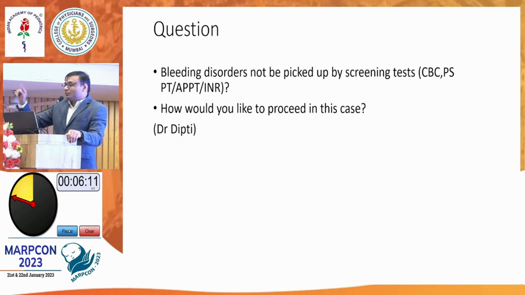Where does fibrinogen come in the clotting cascade? It is factor 1. 2 is thrombin and 1 is fibrinogen, so you will expect PT and APTT to be deranged. Any other differentials? 13. Okay.